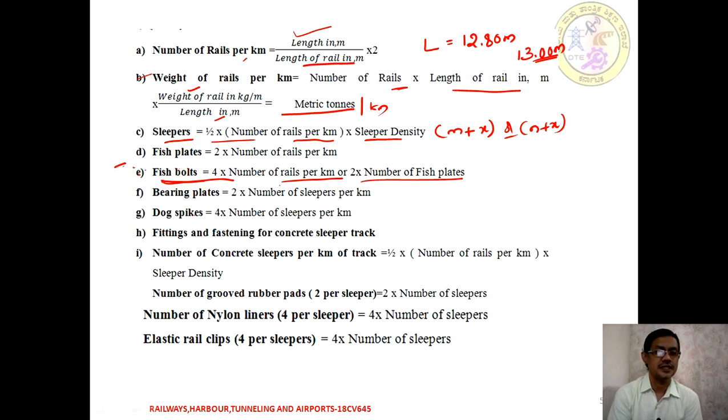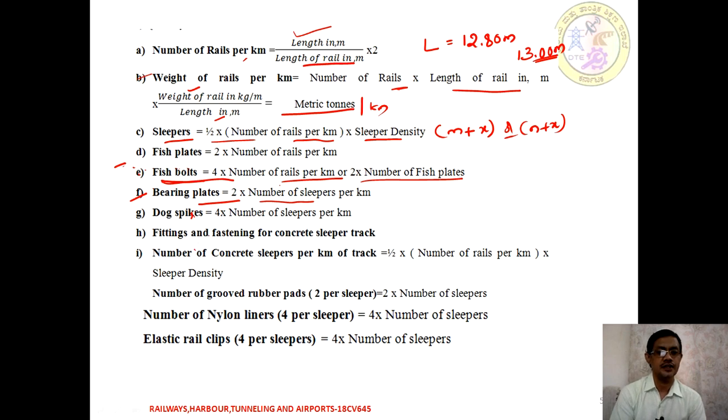Moving on to the next component, it is called a bearing plate. The number of bearing plates is 2 times the number of sleepers per kilometer. It means bearing plates are to be provided on each sleeper on the adjacent side or below the rail. Each sleeper is going to have 2 rails, hence 2 bearing plates are required.